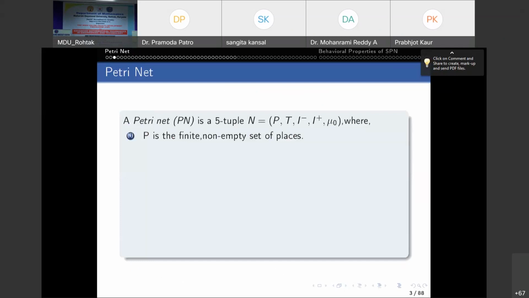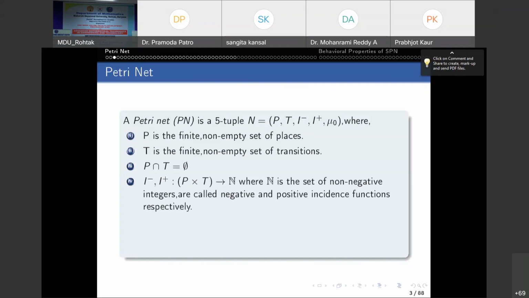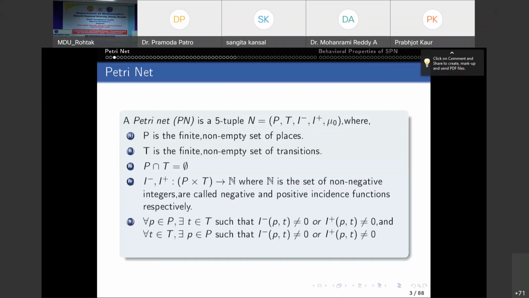So a Petrinet is a 5-tuple (P, T, I minus, I plus, mu naught), where P is the finite non-empty set of places, T is the finite non-empty set of transitions, P intersection T is phi, that means these two sets are disjoint. I minus and I plus are functions from P cross T to the set of non-negative integers. They are called negative and positive incidence functions respectively. And these functions satisfy these two conditions.